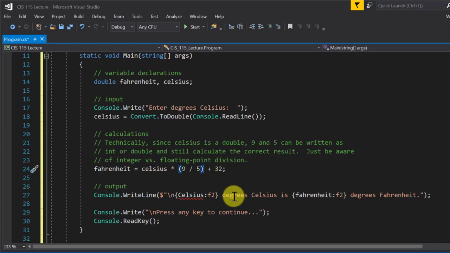All right, but if I do it this way, it's going to go left to right. It's going to do Celsius times 9 first, so I'll have a double, and the answer will come out correctly, okay? So it's just more about understanding that floating point versus integer division. But I wrote it like this anyway. I mean, technically, it doesn't matter.